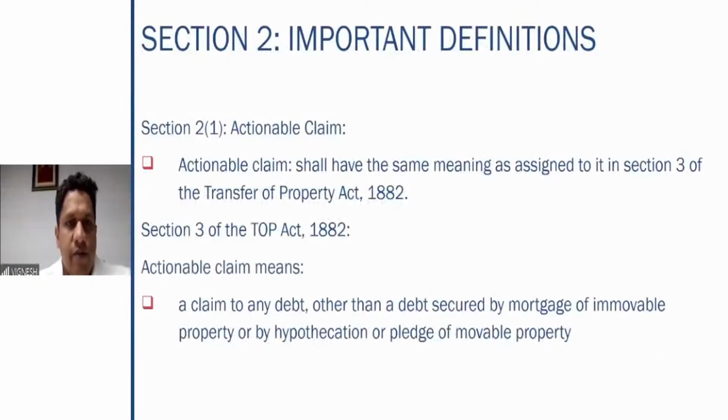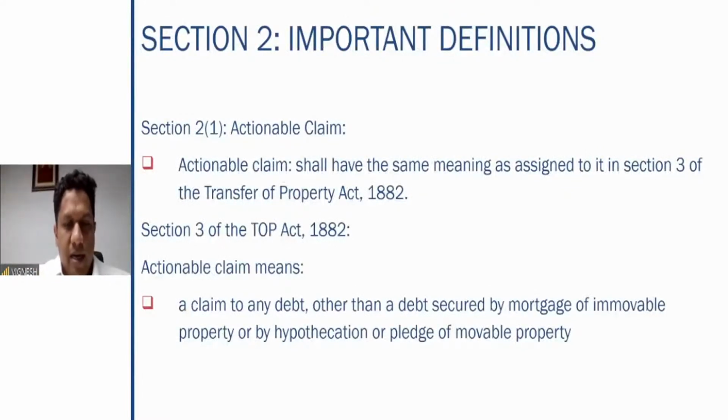Actionable claim, we've already discussed. There is no separate definition of actionable claim here. It says that it has the same meaning as assigned in section 3 of the Transfer of Property Act 1880. There is an elaborate definition given in the Transfer of Property Act. This definition is only for understanding purposes. We don't need to remember this definition because it is not in the GST Act, right?